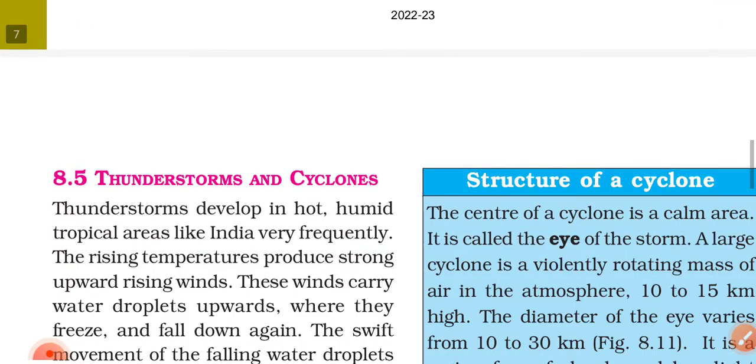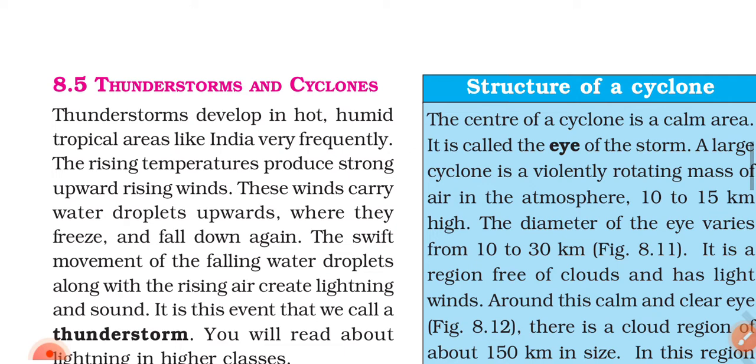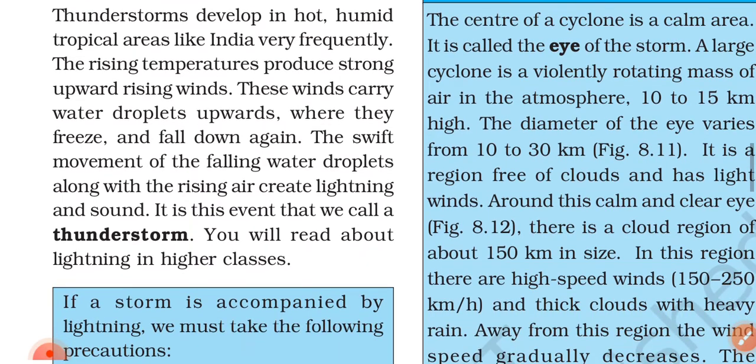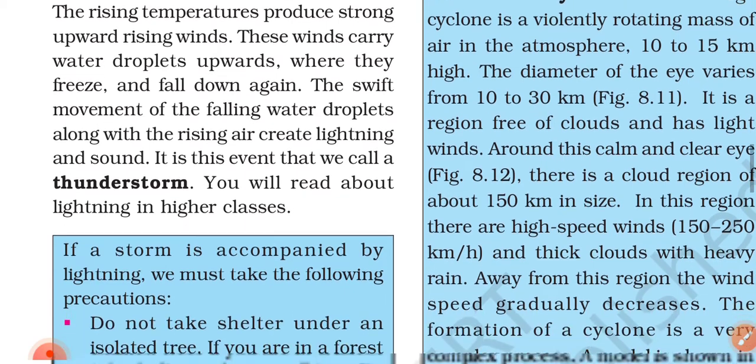Now 8.5, thunderstorm and cyclones. Thunderstorms develop in hot humid tropical areas like India very frequently. The rising temperature produces strong upward rising winds. These winds carry water droplets upward where they freeze and fall down again. The swift movement of the falling water droplets along with the rising air creates lightning and sound. It is this event that we call a thunderstorm.